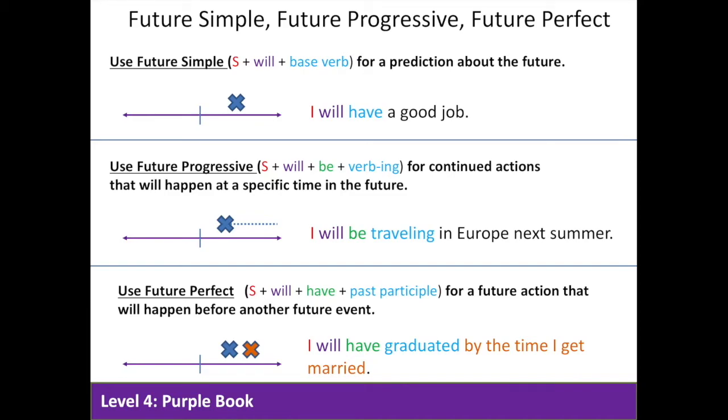We can use the future progressive for continued actions that will happen at a specific time in the future. For example, I'll be traveling in Europe next summer. And finally, we use the future perfect to talk about a future action that will happen before another future event. For example, I will have graduated by the time I get married.